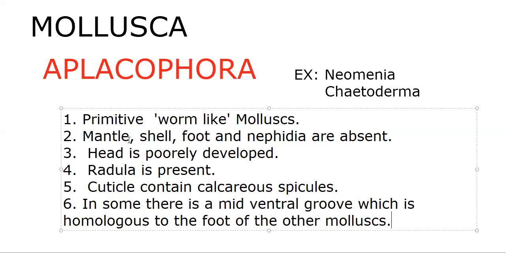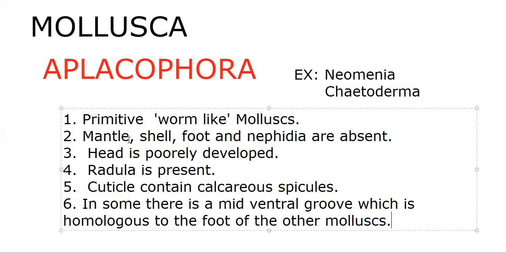So to be remembered, the characteristic features like primitive worm-like mollusk: mantle, shell, foot, and nephridia are absent. Head is poorly developed in these animals. Radula is present like all the remaining classes except Pelecypoda.